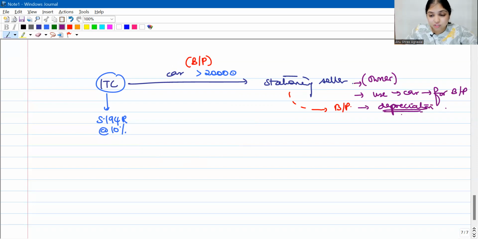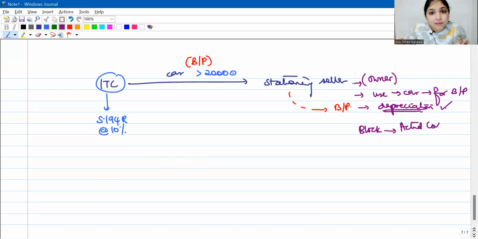Now, will this depreciation be allowed to the stationary seller, and if yes, at what amount will you calculate the depreciation? We will definitely allow the depreciation because it is a depreciable asset being used for business or profession. So yes, definitely we will allow depreciation. But where will we get stuck? To enjoy depreciation, the asset has to enter the block first. And at what price will it enter the block? At what value will it enter the block?